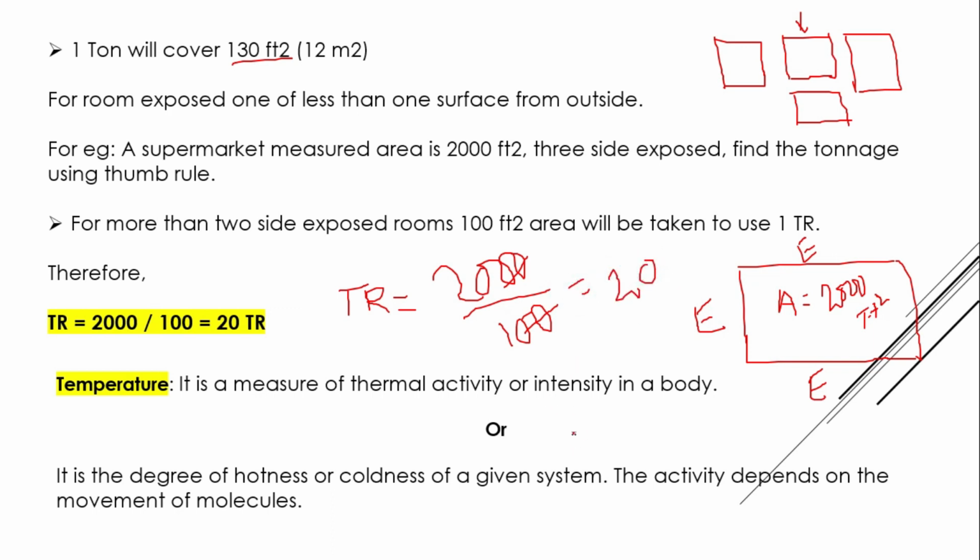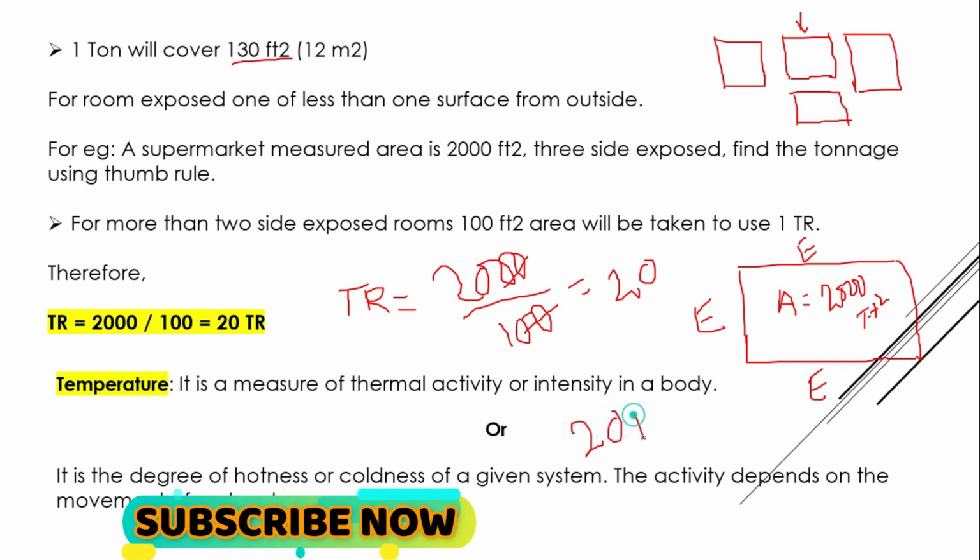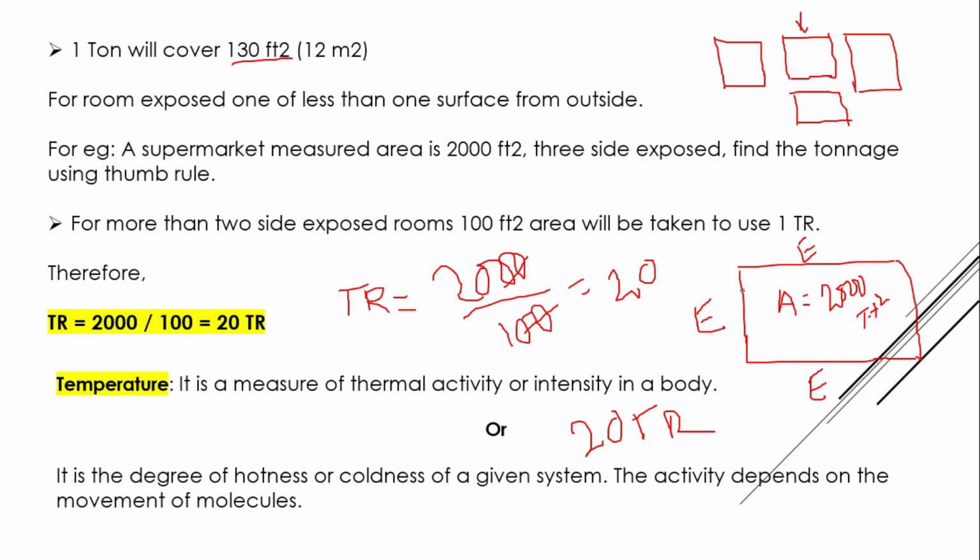So 20 TR, because more than one wall is exposed. For more than two exposed walls, 100 square feet of area will cover 1 ton. So I already solved it here: TR is equal to 2000 by 100, so I get 20 ton.